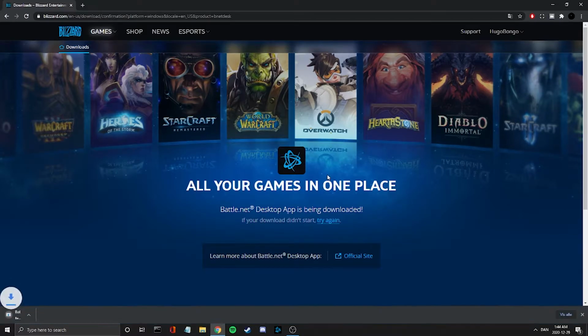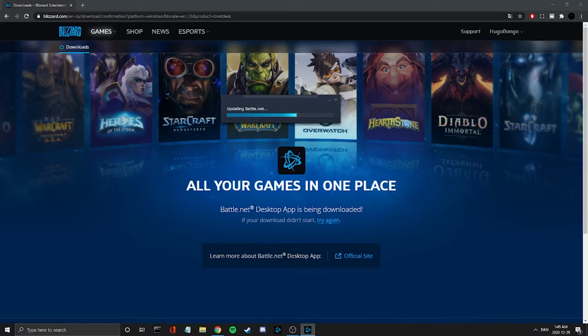And now it's beginning to download on your PC, and now you just need to wait a few seconds. Perfect. Now we can press on this one. Just left click one time and press on yes when it asks you to make changes to your device, and wait till it's finished downloading. It's going to take about some minutes, I guess.